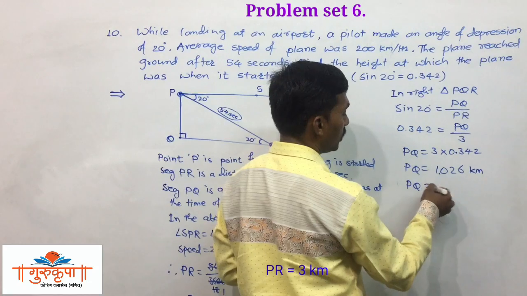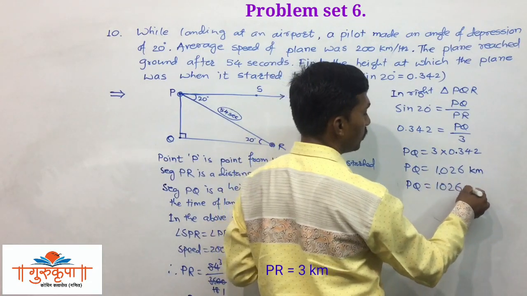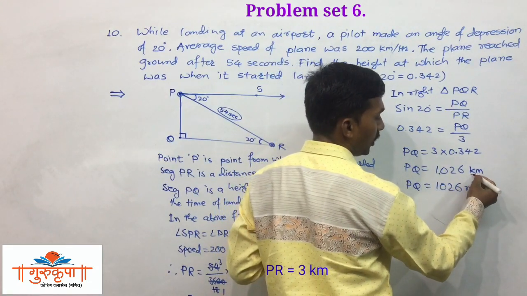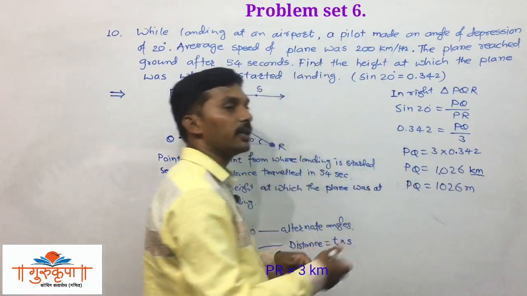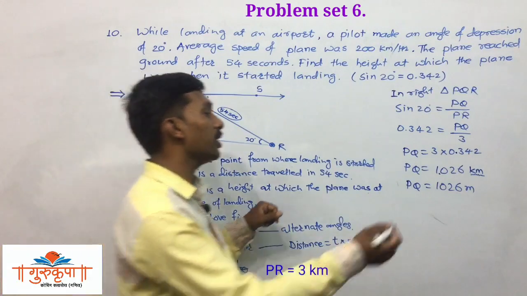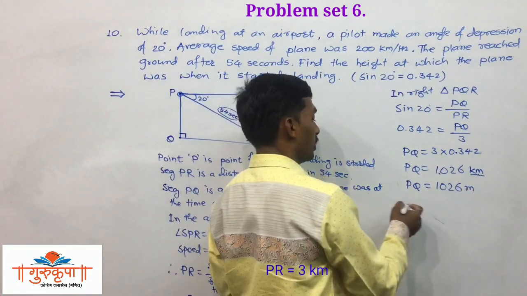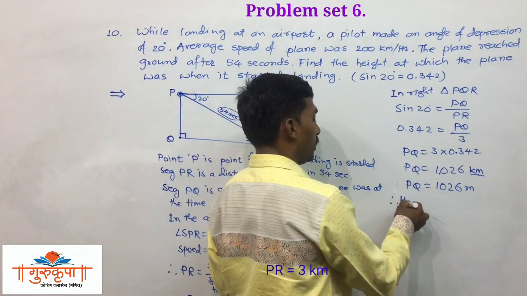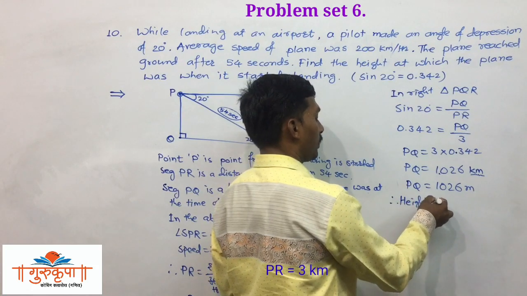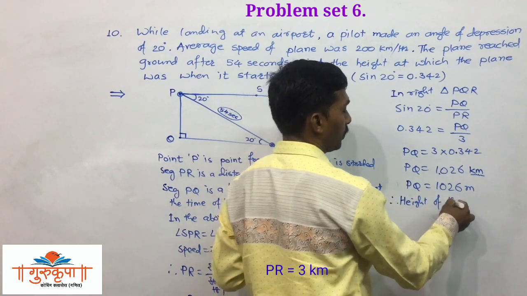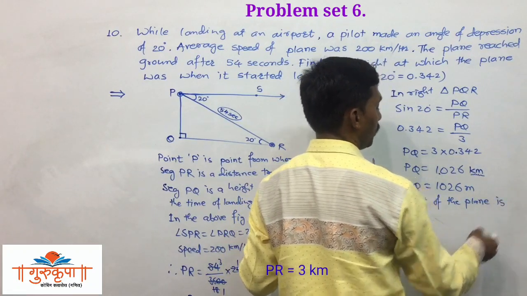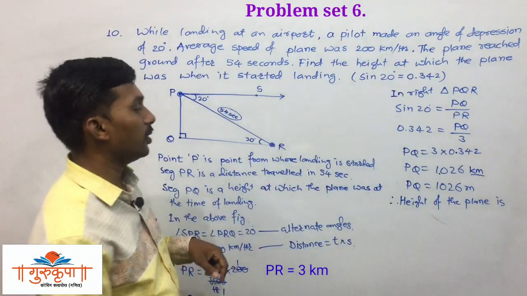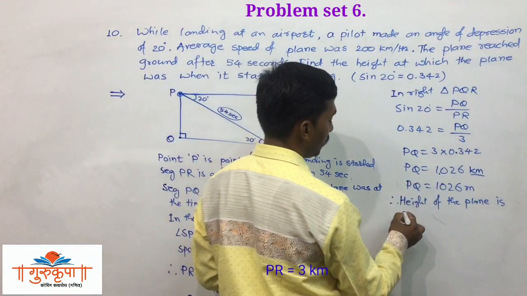So we have PQ is equal to 1026 meters. Here we got it in kilometers, and we convert it into meters by multiplying that number by 1000. We get 1026 meters. So the height of the plane is 1026 meters from the ground.